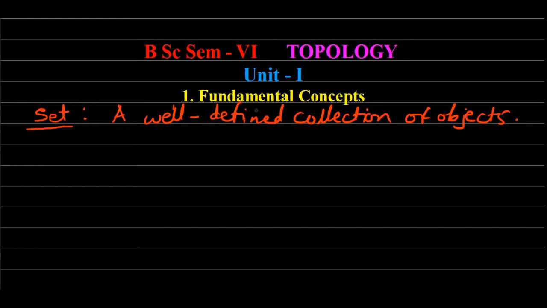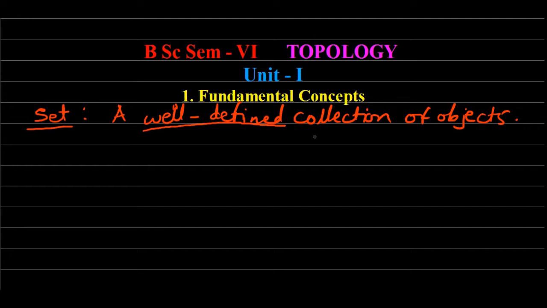Now, what is meant by well-defined? By the word well-defined we mean that if some collection is given to us and some elements are given to us, then we should be in a position to decide whether those objects or elements belong to that set or not, whether they are members of the set or not.